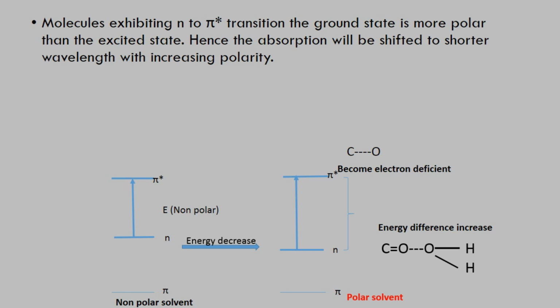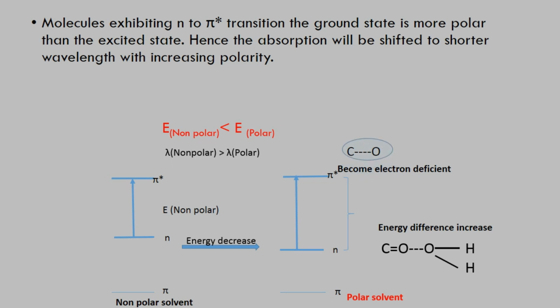So the gap from the ground state to the excited state is increased, that means the energy is increased here, and you can clearly see here that the energy difference increases. So if energy is increased in the polar solvent, the band shifts towards the shorter wavelength. So if you increase the polarity, the band shifts towards the shorter wavelength.